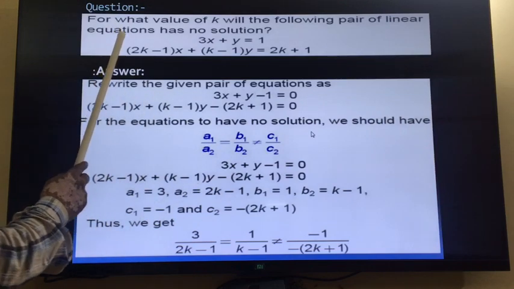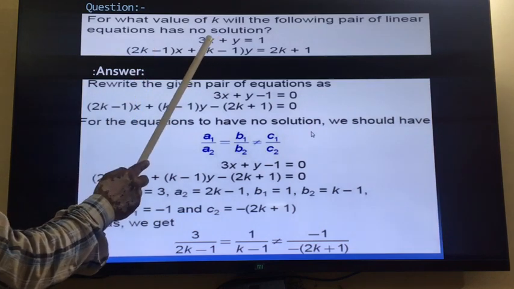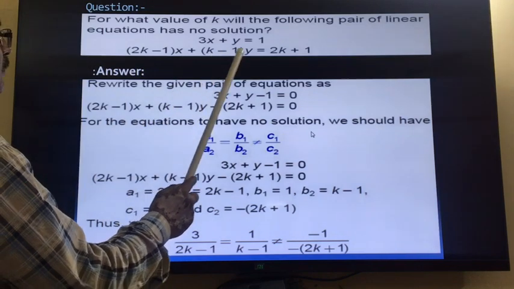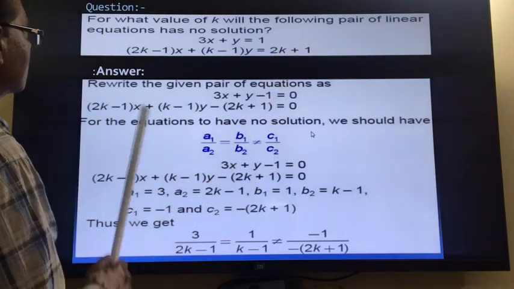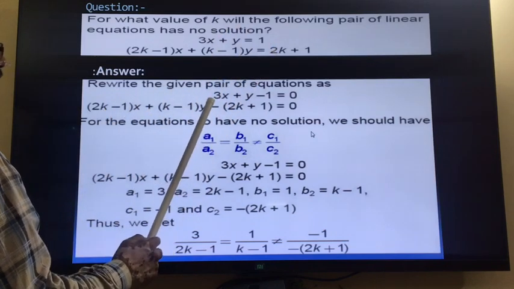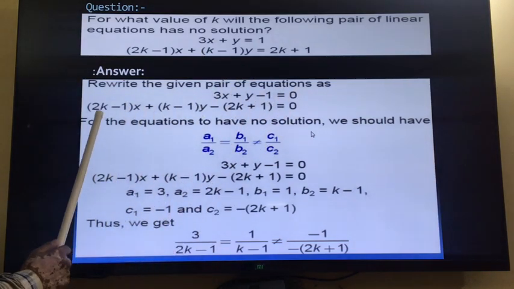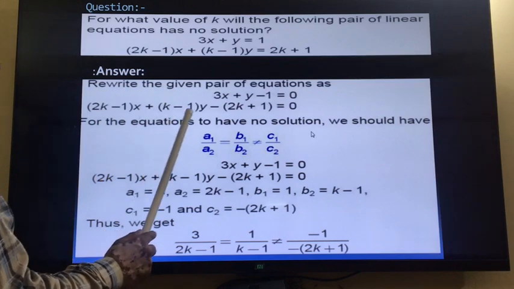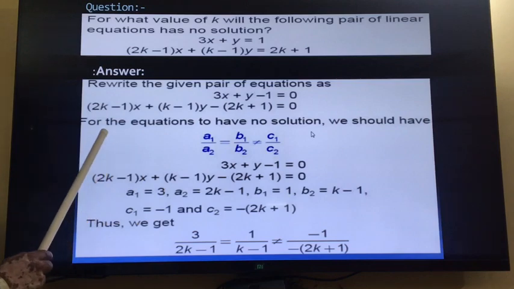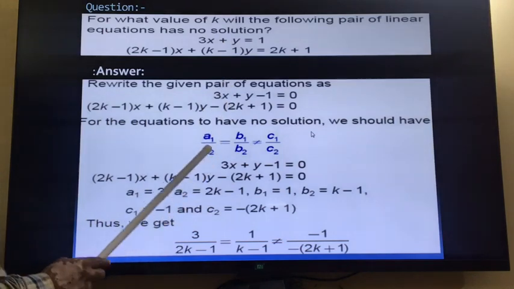Now the next question: for what value of k will the following pair of linear equations have no solution? So this is the third condition. First equation, 3x plus y is equal to 1, and (2k minus 1) x plus (k minus 1) y is equal to 2k plus 1. We will rewrite the equations after transferring all the terms to the left-hand side. You will get 3x plus y minus 1 is equal to 0. Second equation, (2k minus 1) x plus (k minus 1) y minus (2k plus 1) is equal to 0.